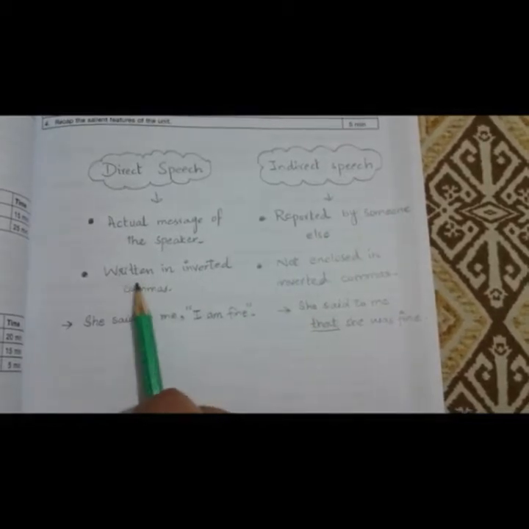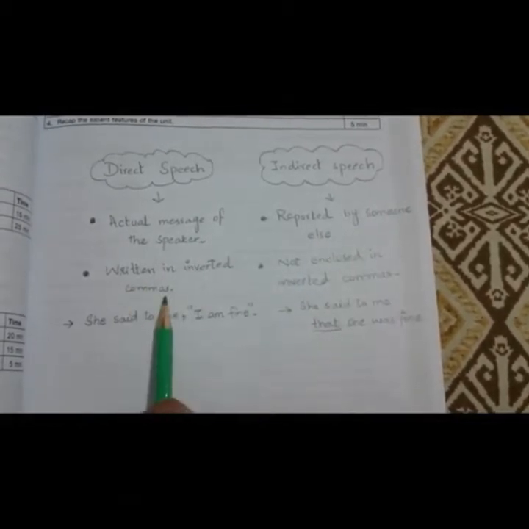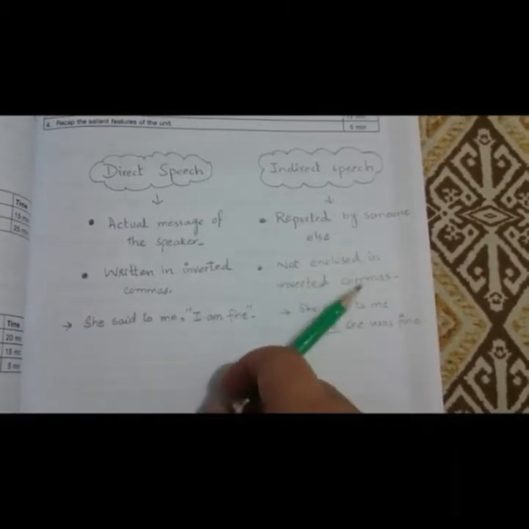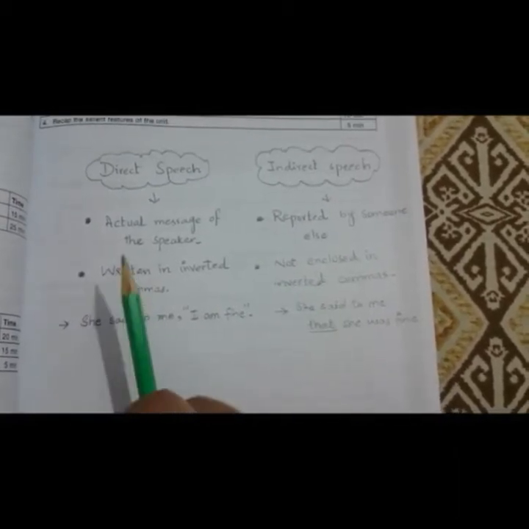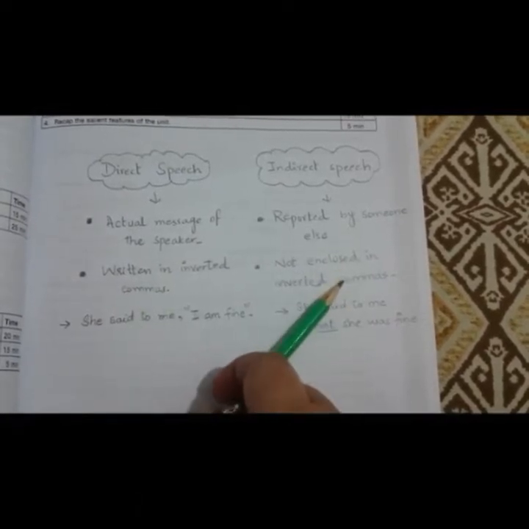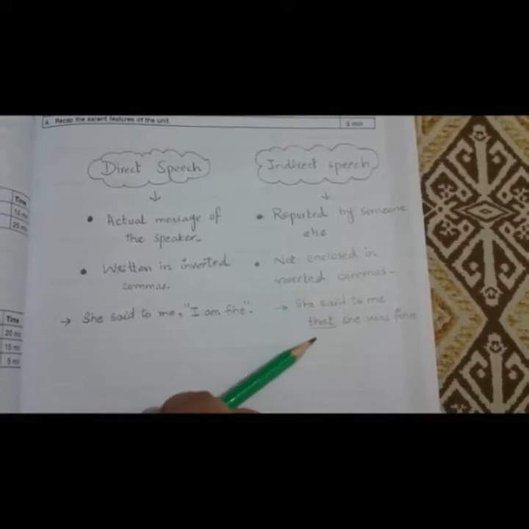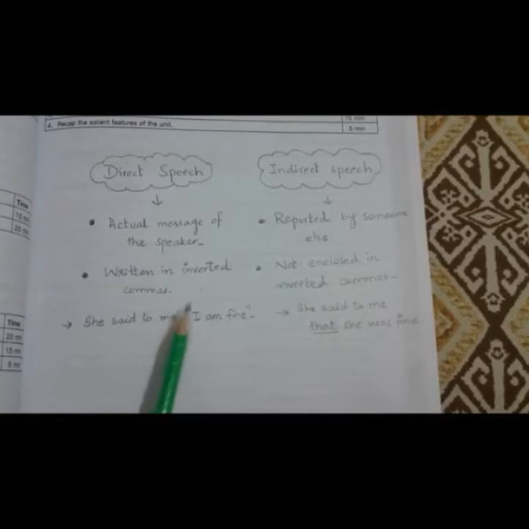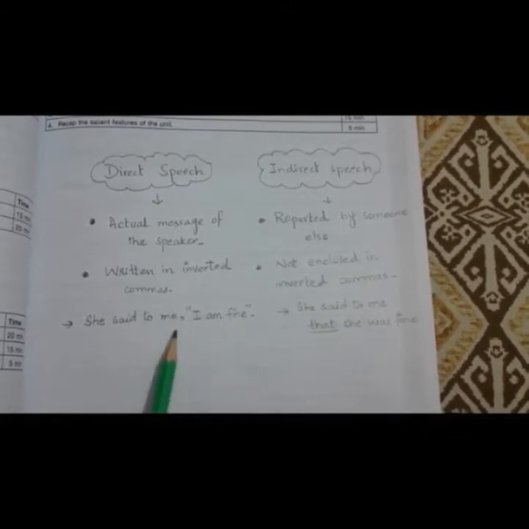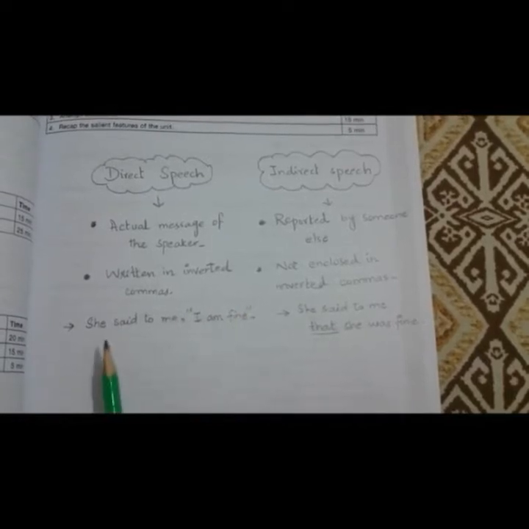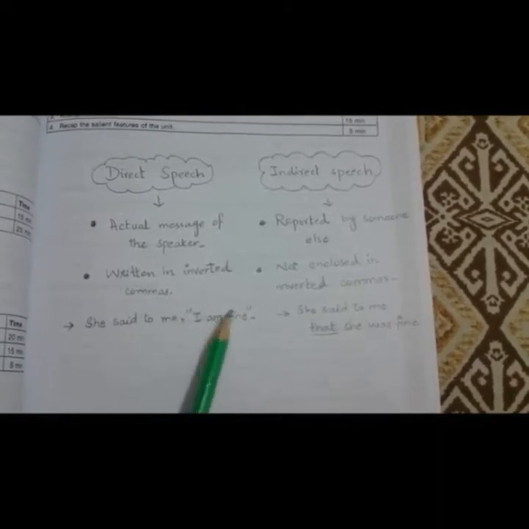ठीक है? Direct speech is always written in inverted commas, while indirect speech is never enclosed in inverted commas. Direct speech में हम लोग inverted commas use करते हैं. Indirect speech में हम inverted commas नहीं use करते. Instead, we use that. Let's see the first example. We have, she said to me, I am fine. We will use a comma before quotation marks or before inverted commas. She said to me, comma, I am fine.